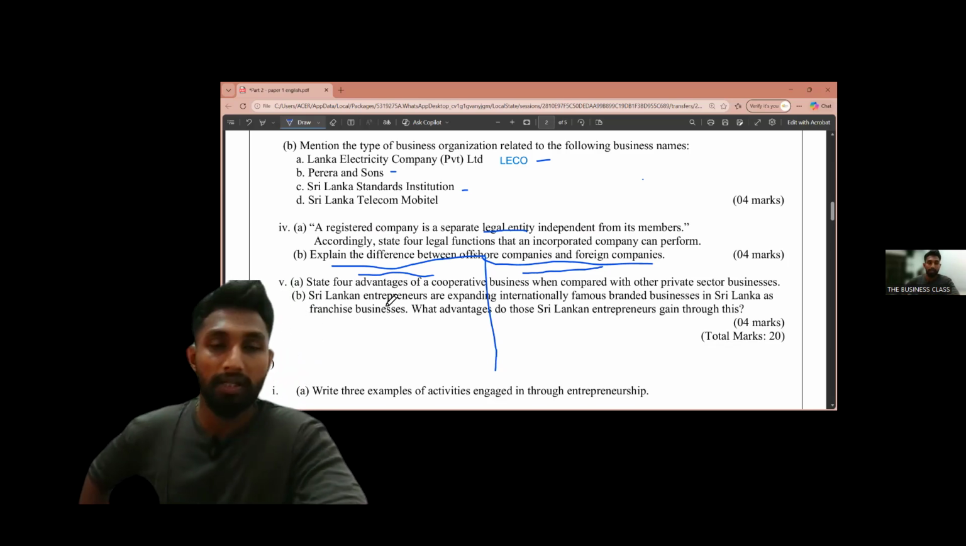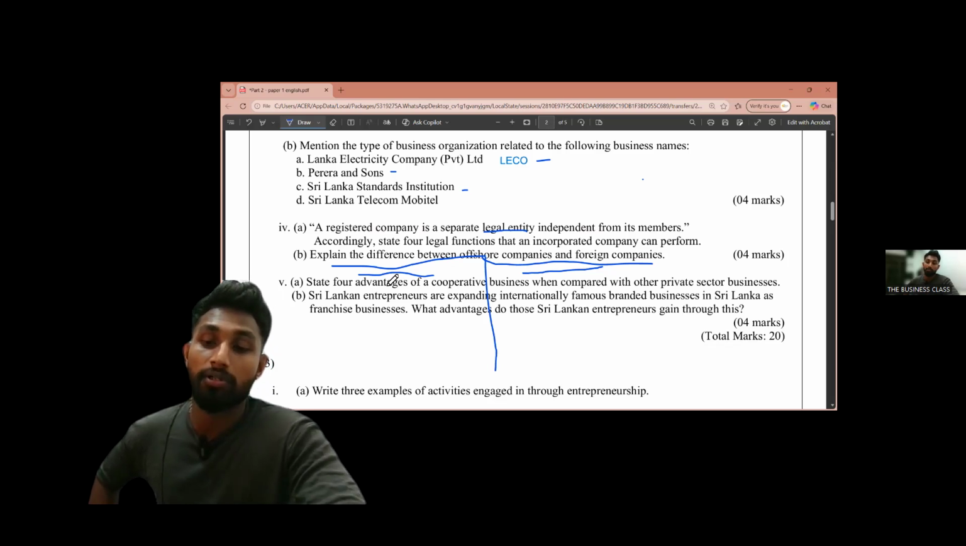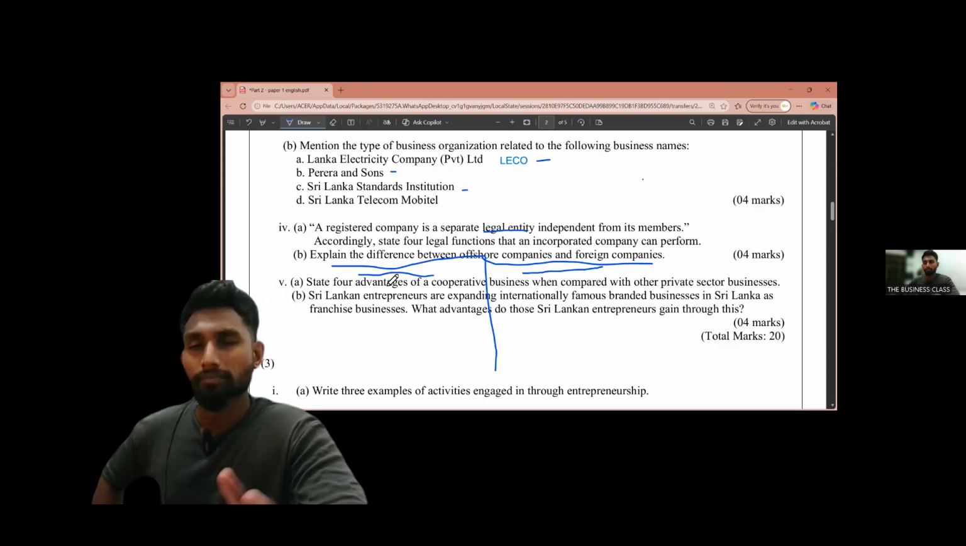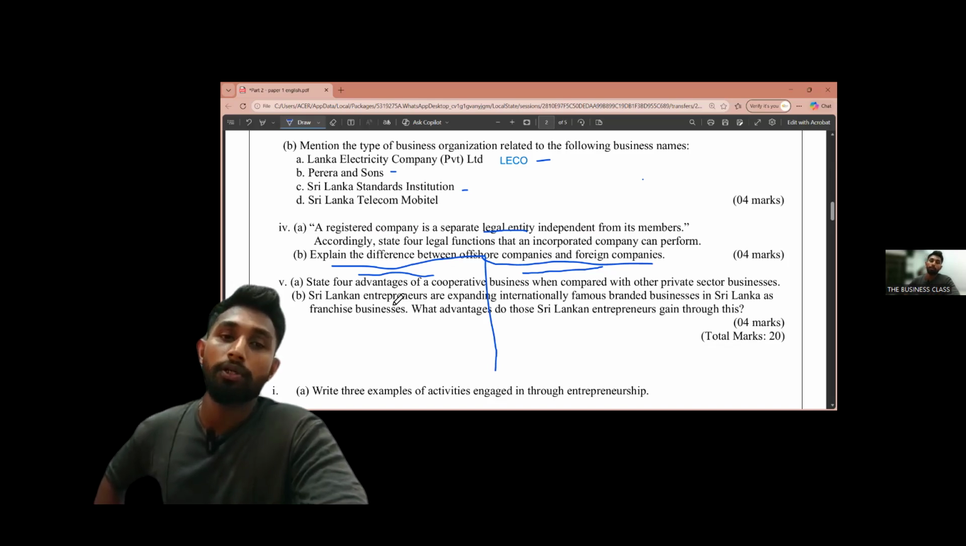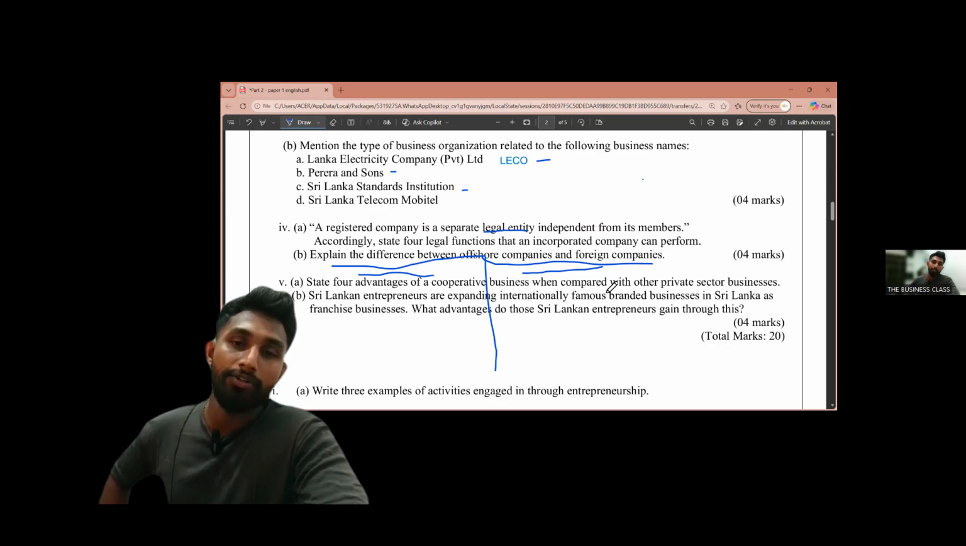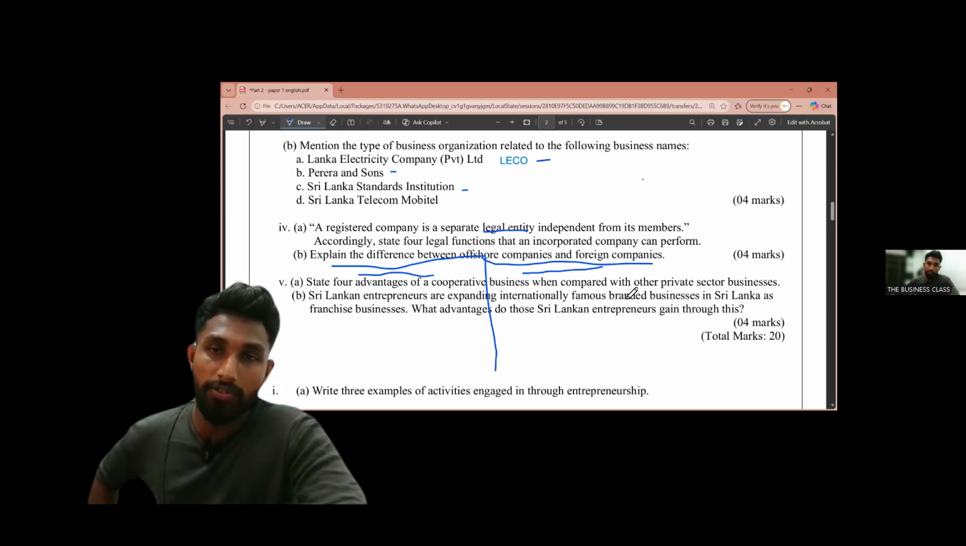If there are not a lot of facts, you can initially write the definition. Offshore companies are incorporated in Sri Lanka under the Companies Act, but registered exclusively to carry on business operations outside the territorial boundaries of Sri Lanka. So offshore companies you can write right after the definition: they are registered in Sri Lanka but not doing operations in Sri Lanka. Foreign companies can register in their countries and also do operations in their countries.